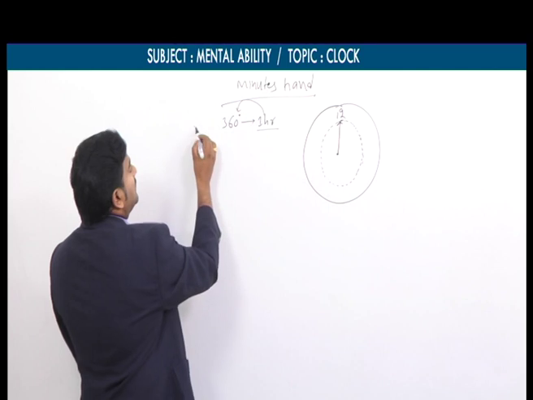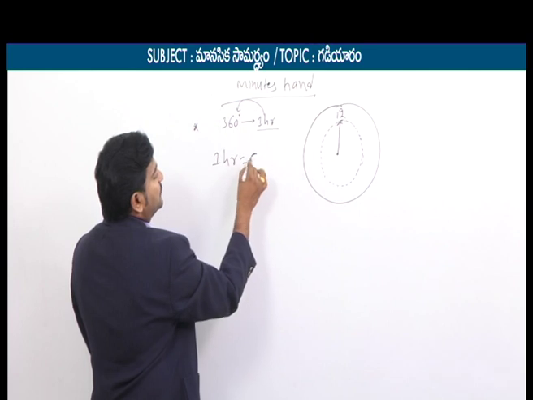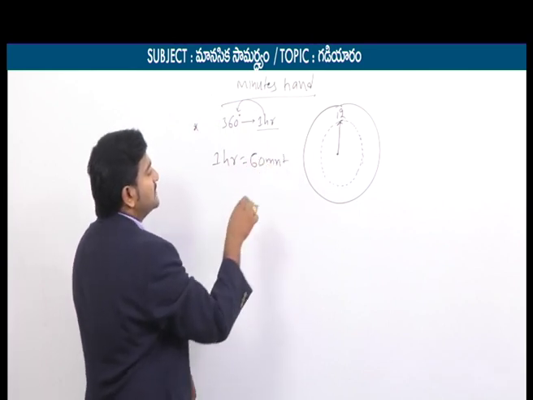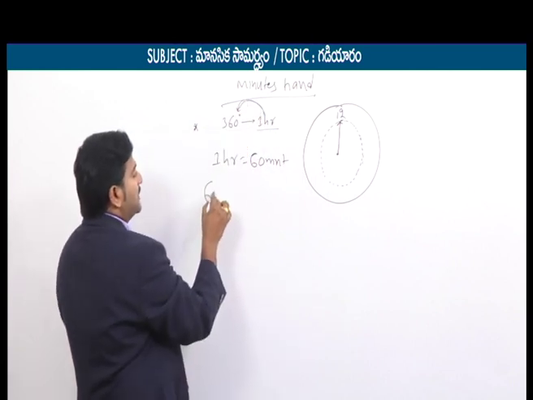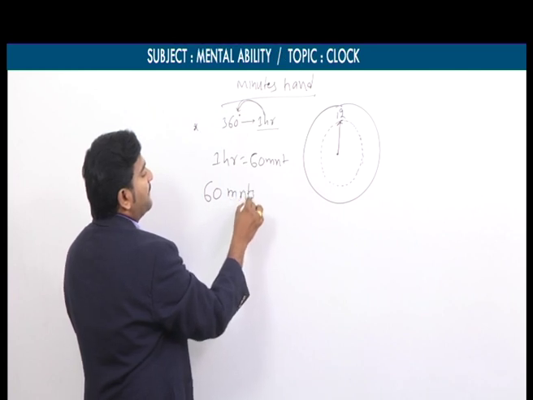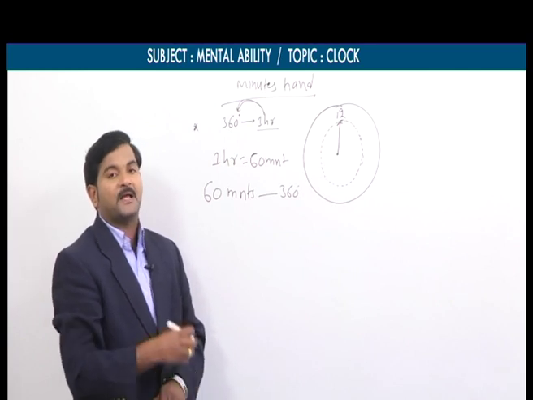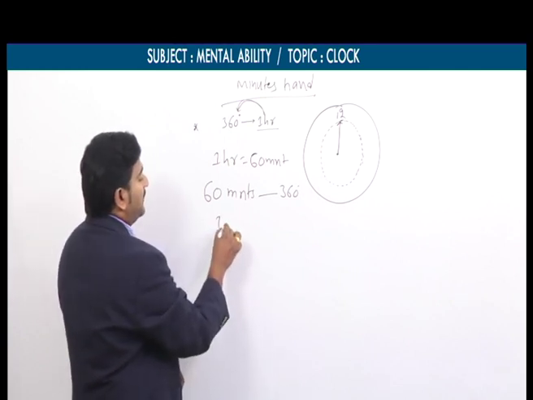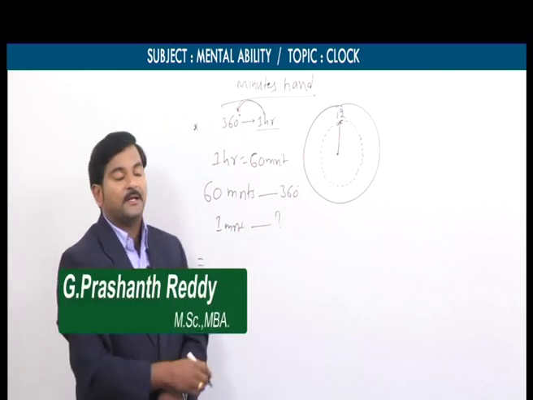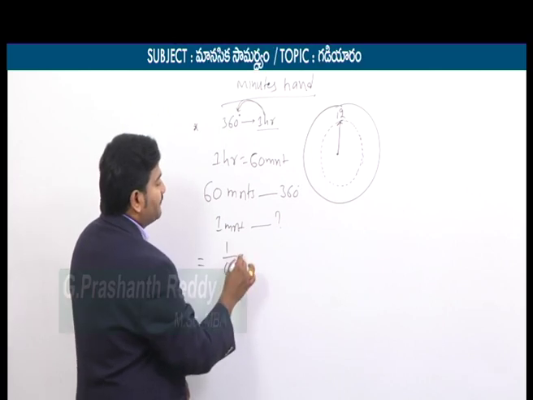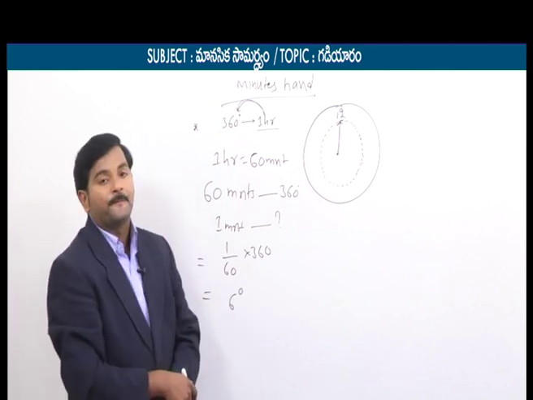As we already know, 1 hour is equal to 60 minutes. If the minute hand makes 360 degrees in the span of 1 hour, it makes 360 degrees in the span of 60 minutes. So for 1 minute, how much? This is a simple mathematical calculation: 1 by 60 into 360. If you simplify this, how much do you get, my students? This is equal to 6 degrees.